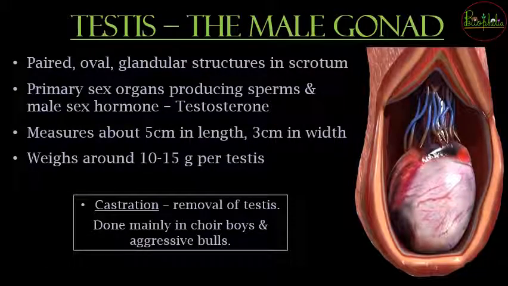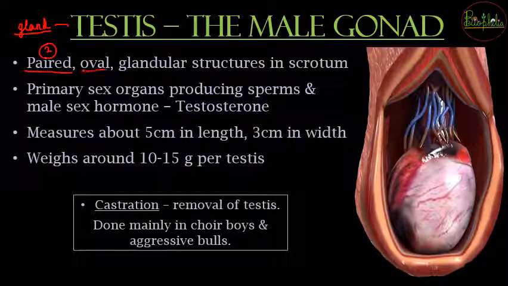Now about the testis, that is the male gonad. अब male gonad जो है, that is testis, it is going to be a paired structure. अब testis जो है वो क्या है? वो एक gland है, right? You know that testis is going to be a gland which is paired, that is वो दो होंगे in the body.